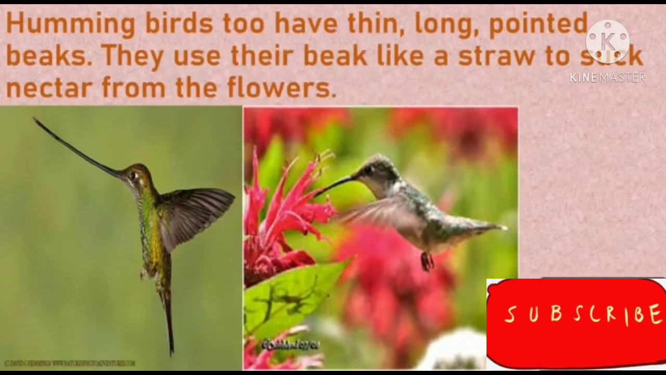So this is how they go near the flower, put their beak into the flowers, and then they suck the nectar from the flowers. So this is their food. So the hummingbird is the example with the long, pointed and thin beak.